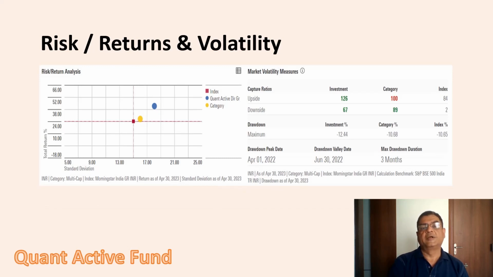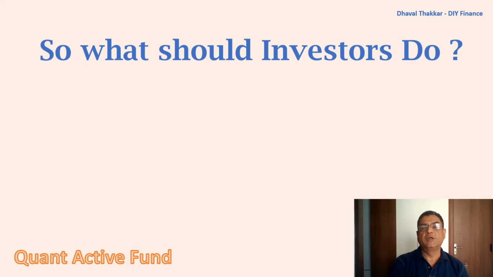Now let's see the risk return graph. Here, on x-axis we have standard deviation, whereas on y-axis we have total returns. It is very evident from the graph that the fund has better total returns with a higher standard deviation as compared to the benchmark index and the category, which indicates that the fund is able to generate better returns than both the category and the index, but with more volatility. Generally, higher volatility is directly linked to higher risk, but if the investment horizon is longer, then this does not always stand true. So now coming to the conclusion, what should investors do?